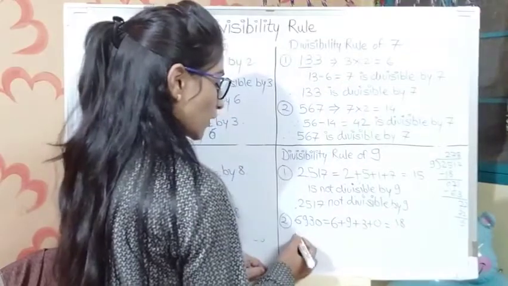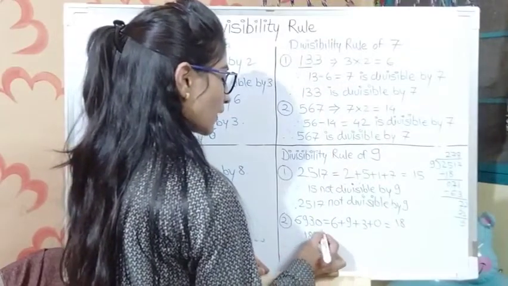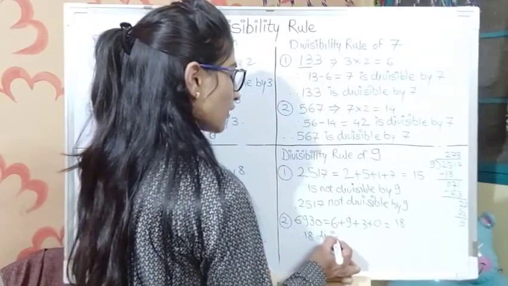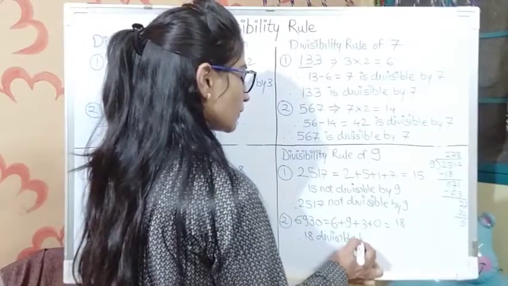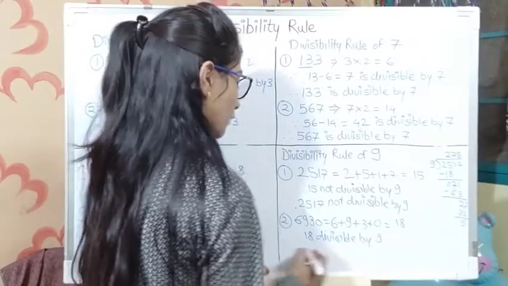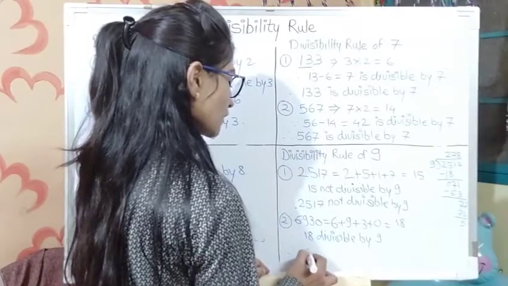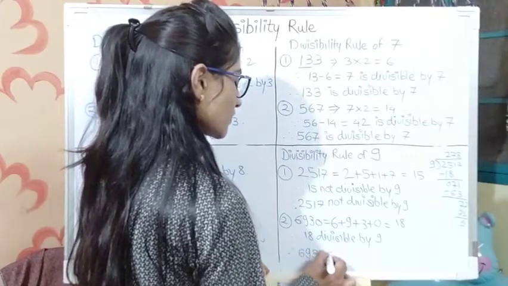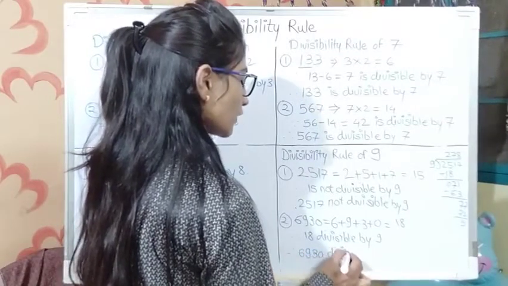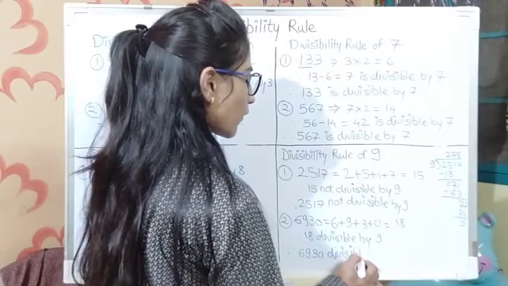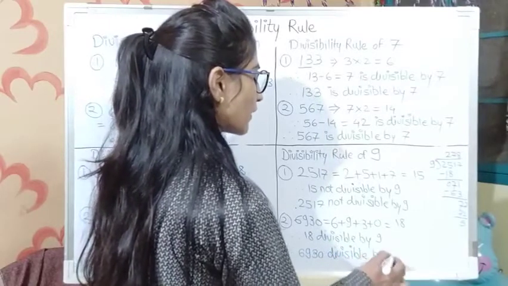So 18 is a multiple of 9. So 18 is divisible by 9, so the given number is divisible by 9. So 6930 is divisible by 9. In this way we can check for each number whether it is divisible by 9 or not.